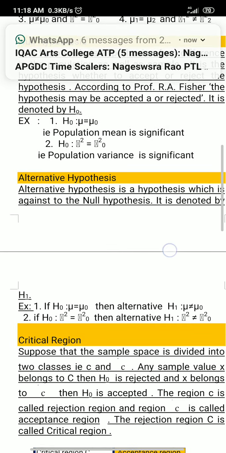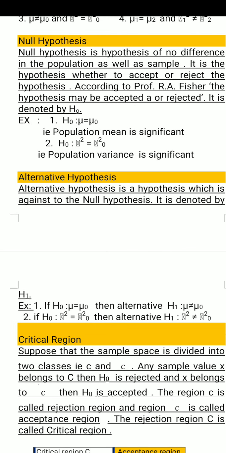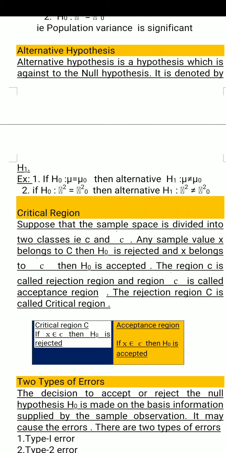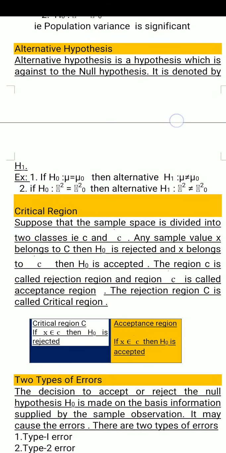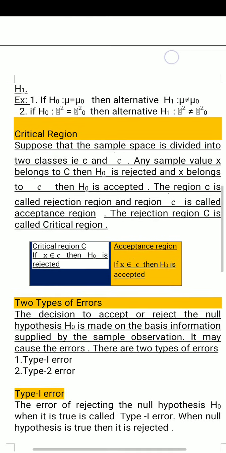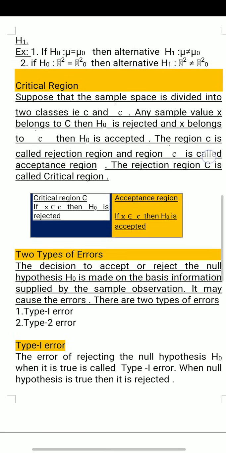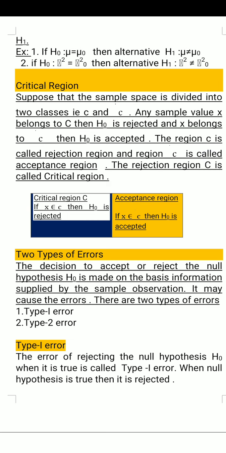So after having the null hypothesis, the alternative hypothesis is against the null hypothesis, whatever hypothesis taken. It is denoted by H1. So for example, if H naught is mu is equal to mu naught, then alternative is H1 mu not equal to mu naught. If H naught is sigma square is equal to sigma naught square, then alternative is H1 sigma square not equal to sigma naught square.